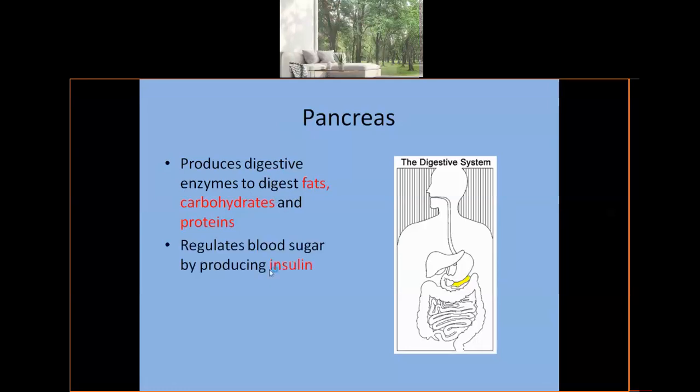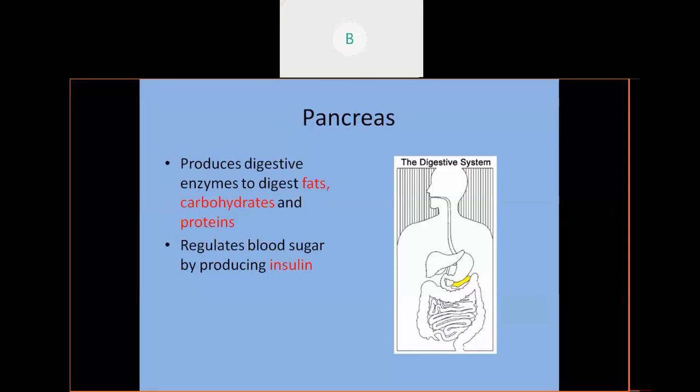The next one I already told you. The pancreas regulates the blood sugar by producing insulin, right? When the glucose level is increased in the blood, in that condition, to control and regulate the glucose level in the body, insulin is produced. From which part of the pancreas is the insulin secreted? Anybody?